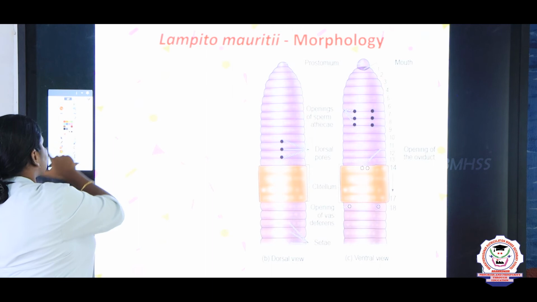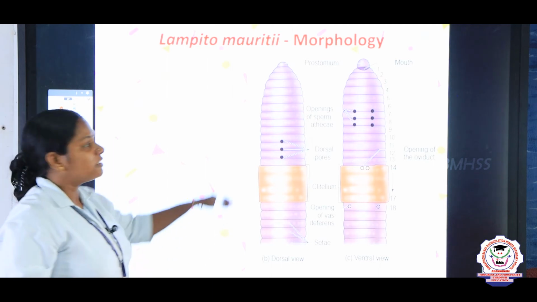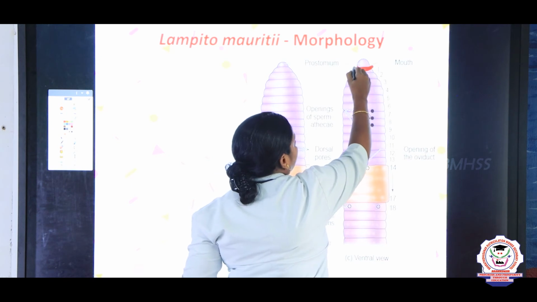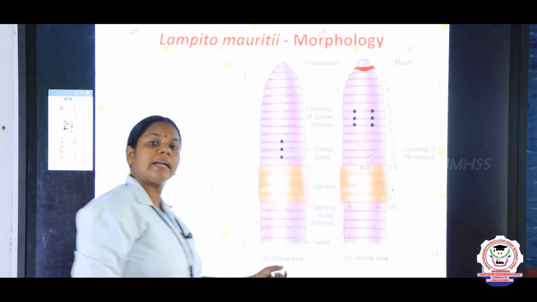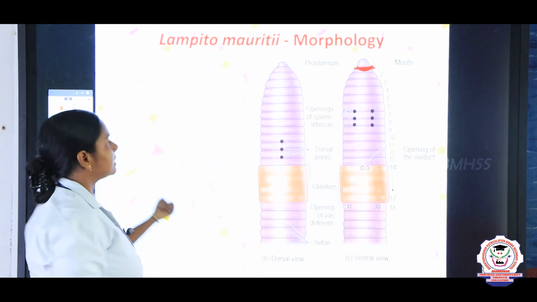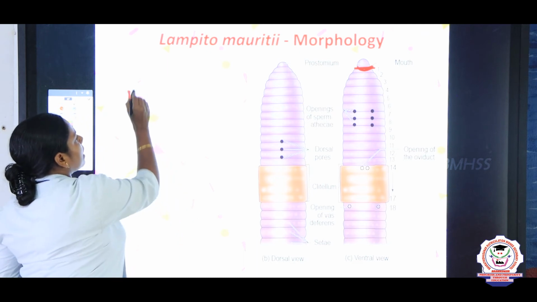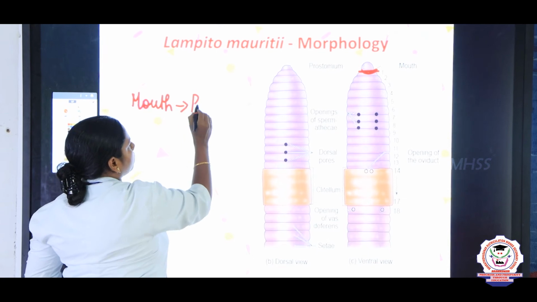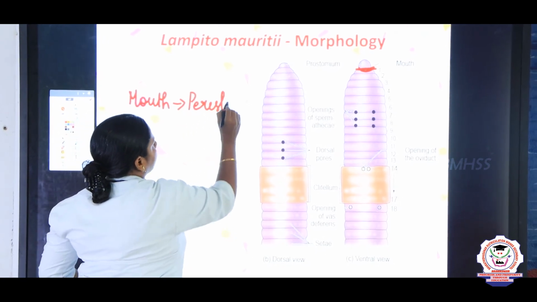And next we are going to see some important things. It has two openings, children. One important opening is the mouth, and at the end it has an anus. The opening for the mouth, we say it as peristomium.